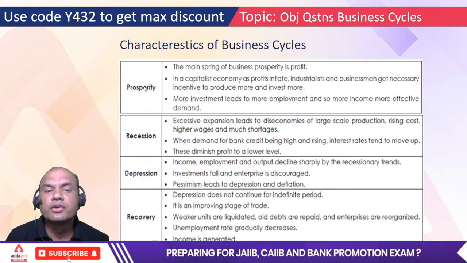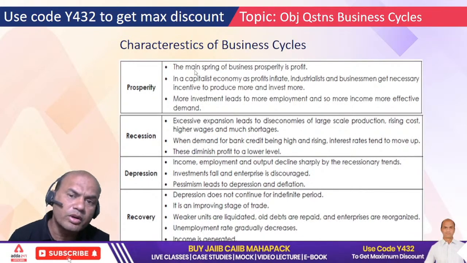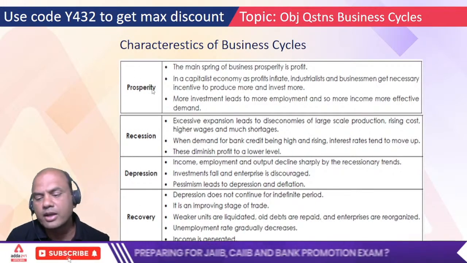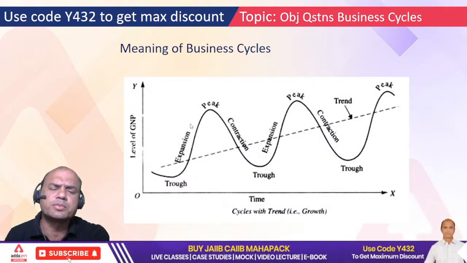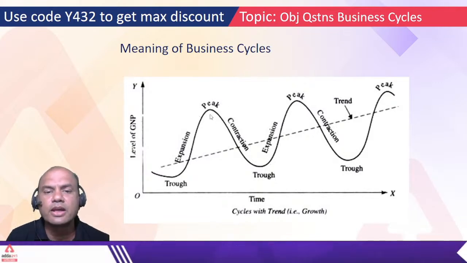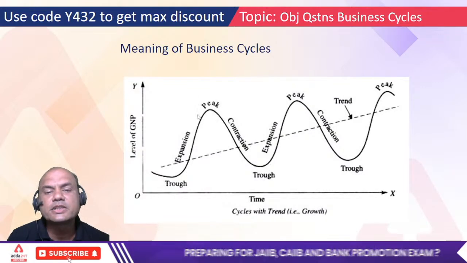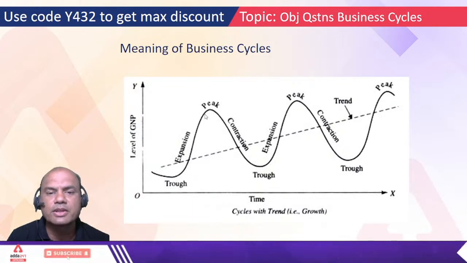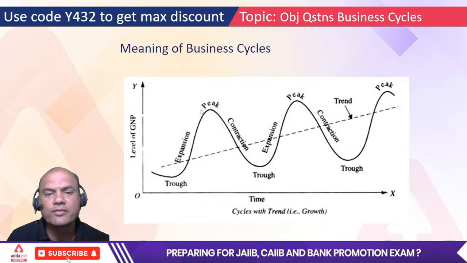So this is the second topic, characteristics of business cycles. What are the characteristics of these 4 phases? Prosperity. What happens at prosperity? Suppose you consider yourself prosperous, with huge money. You'll say, okay, spend anything, go to this hotel, go to that hotel, go for holidays. Buy this bike, buy this car. Why do I want a car of 7-8 lakhs? I'll buy a car of, let's say, 50 lakhs, right?